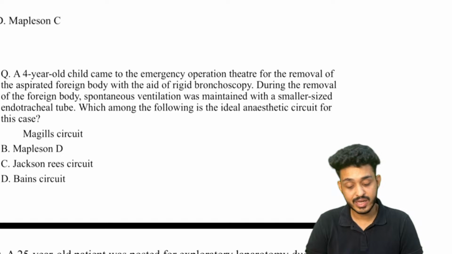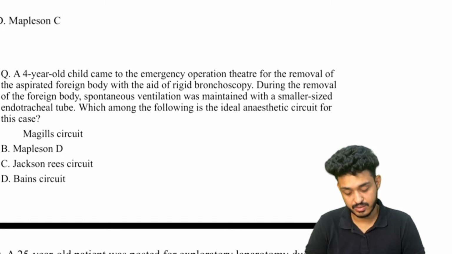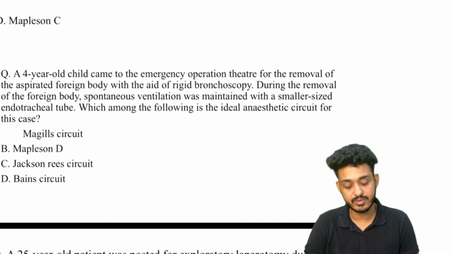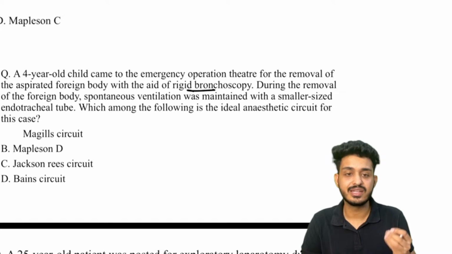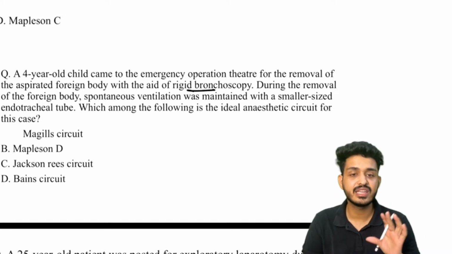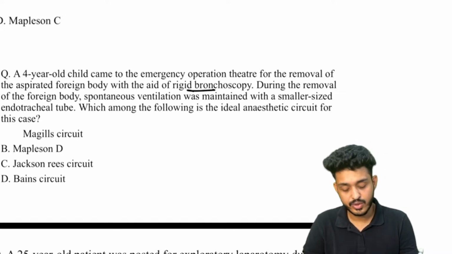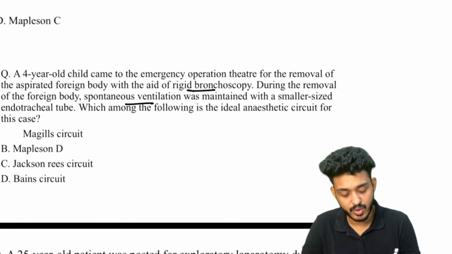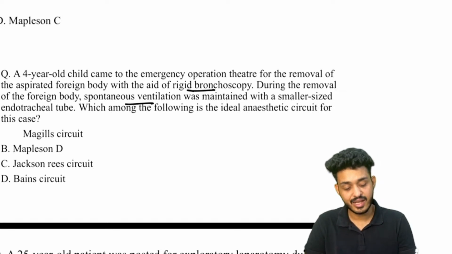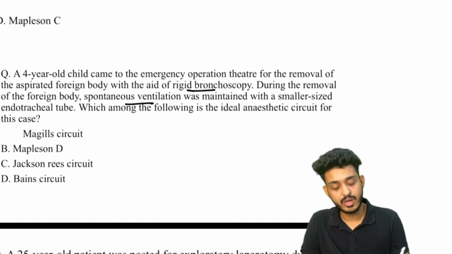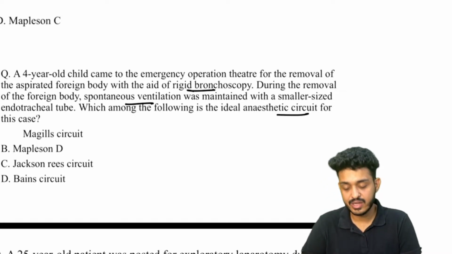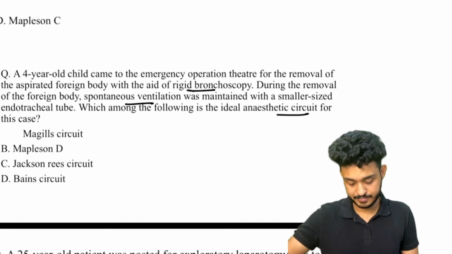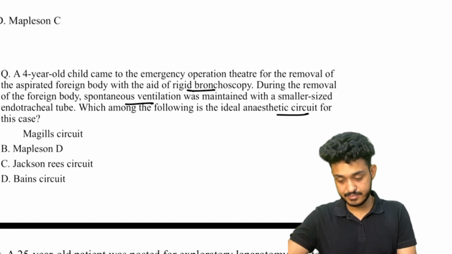A 4-year child comes to the emergency operation theater for the removal of aspirated foreign bodies with the aid of rigid bronchoscopy. Now whatever history they have given doesn't matter, you need to identify the keywords in the big questions. Okay, during the removal of the foreign body, spontaneous ventilation was maintained with a smaller size of ET tube. Which among the following is the ideal anesthetic circuit we can use for this case? This one, guys.